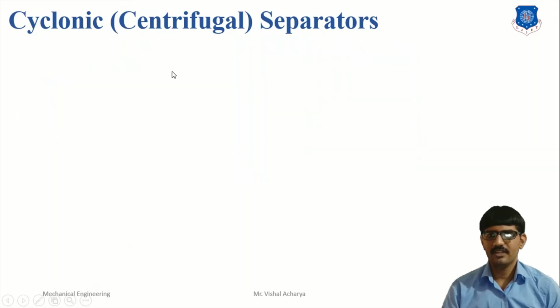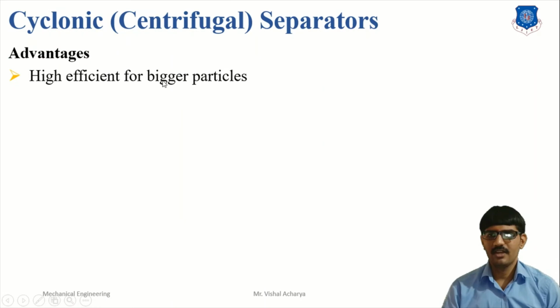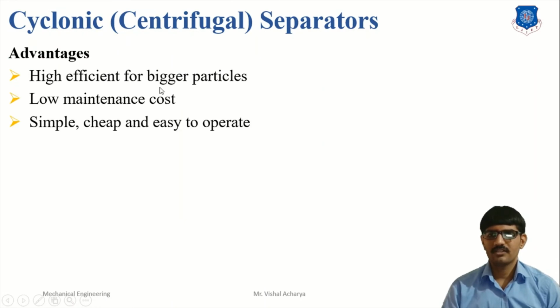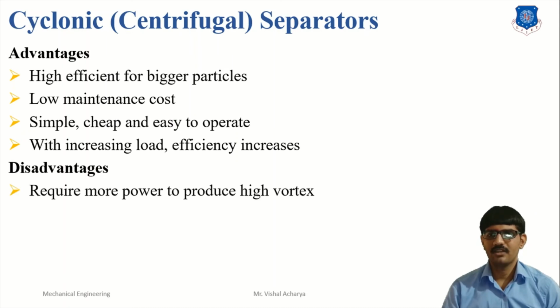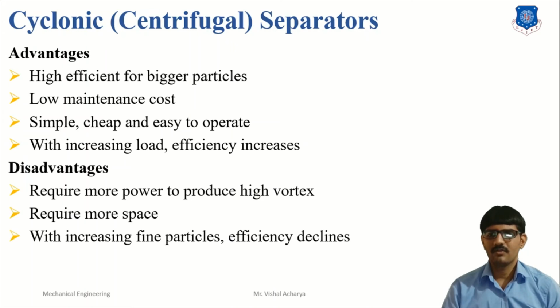The main advantages of the cyclone separator are high efficiency for bigger particles, low maintenance cost, and it is simple, cheap and easy to operate. With the increasing load, efficiency is also increased. The disadvantages of the cyclone separator are that it requires more power to produce the high vortex and requires more space. With increasing fine particles, efficiency declines.